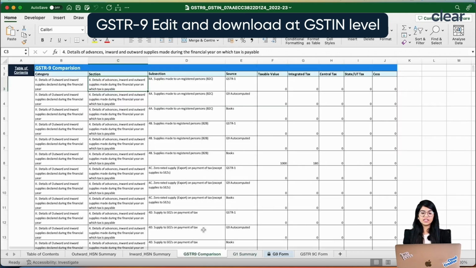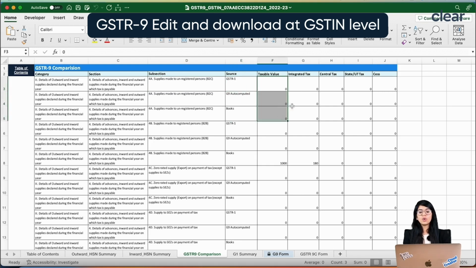Along with that, in the 9 comparison report, we also make sure that for the rows which we have over here, which means if I am saying there is a 4A, which is supply made to an unregistered person, there also, basis the various sources, whether it's G1, G9, auto computed, books, we show what the values are, so that at a single place you would know that if there is any discrepancy, then there might be a chance that you have missed something, right?